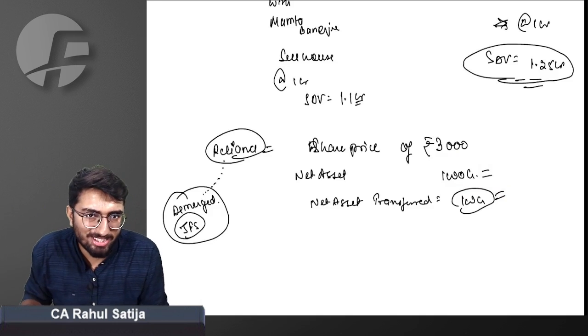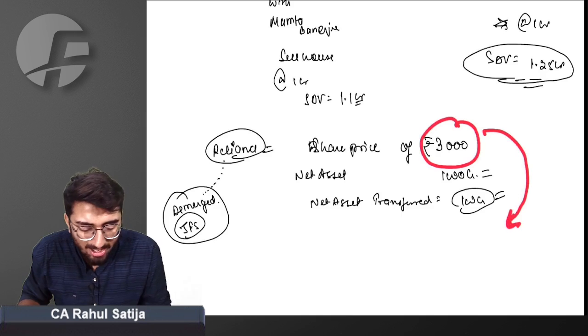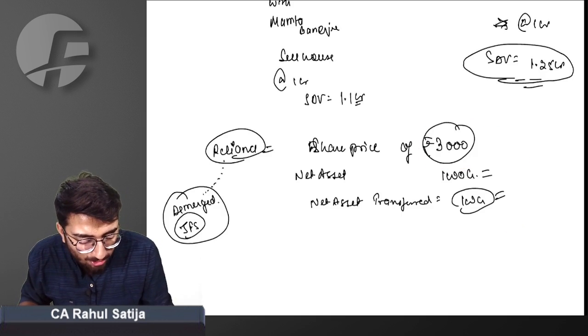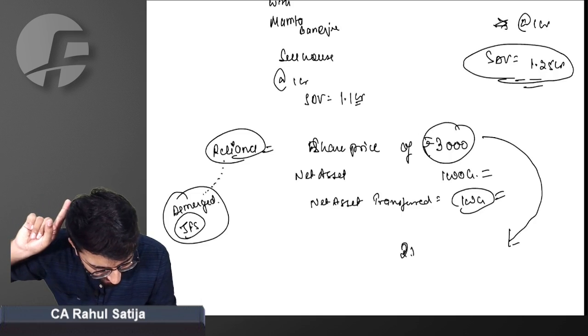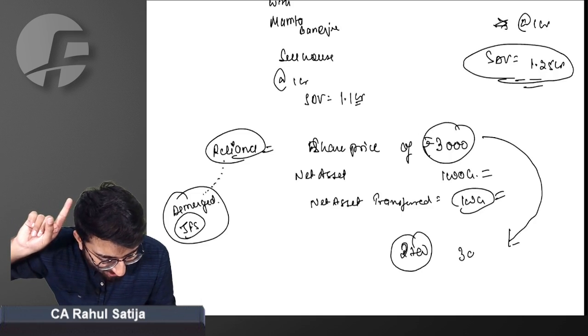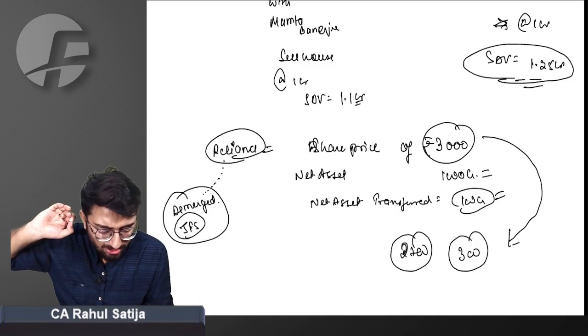Yes, sir. 1/10 of the worth is transferred. Can I say price will reduce by 1/10, and whatever the 1/10 price will be the price of the Geo Financial Services? Can I say 2,700 will be price of Reliance and 300 will be price of Geo Financial Services?